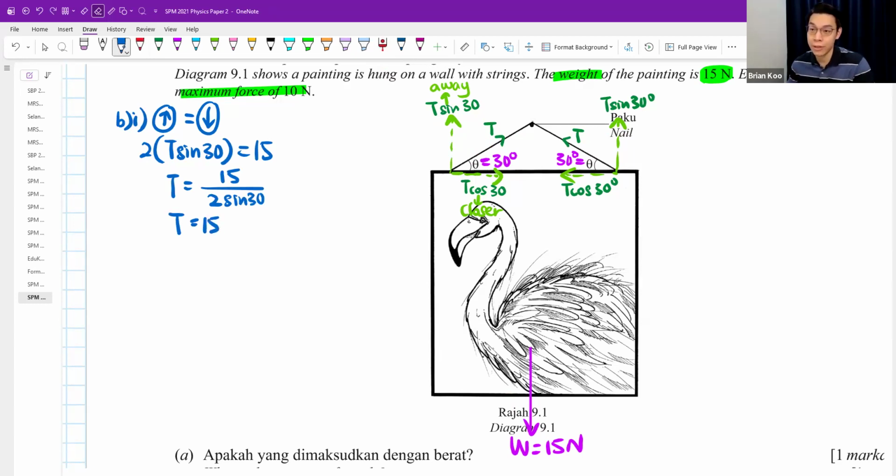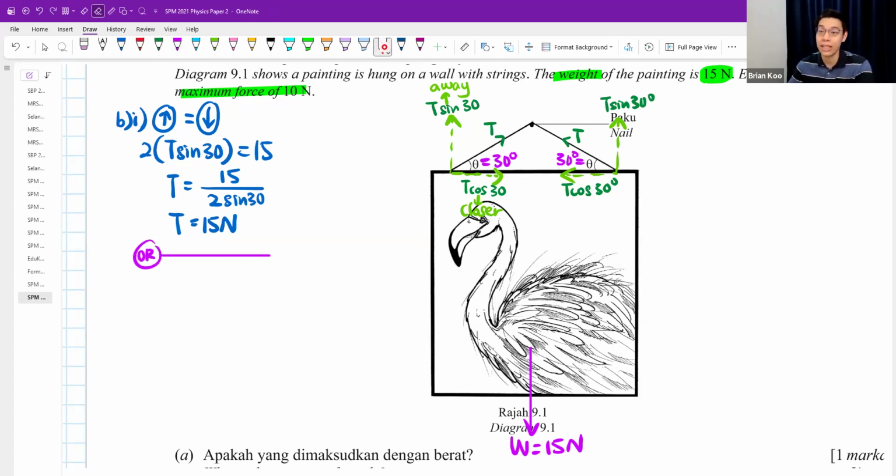You still get 15 newtons. It's just a coincidence. The tension is 15 newtons. But guys, this is not the only way. There is another way, which I call the triangle method.